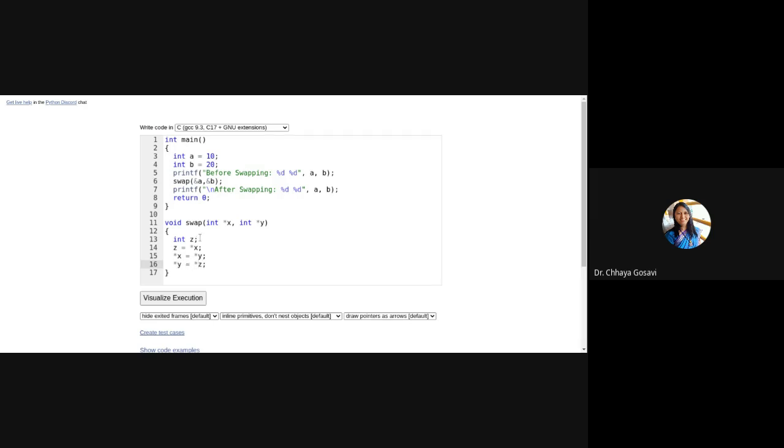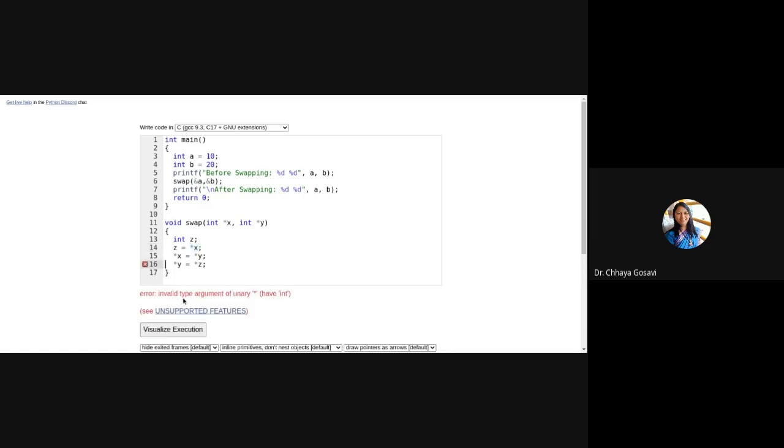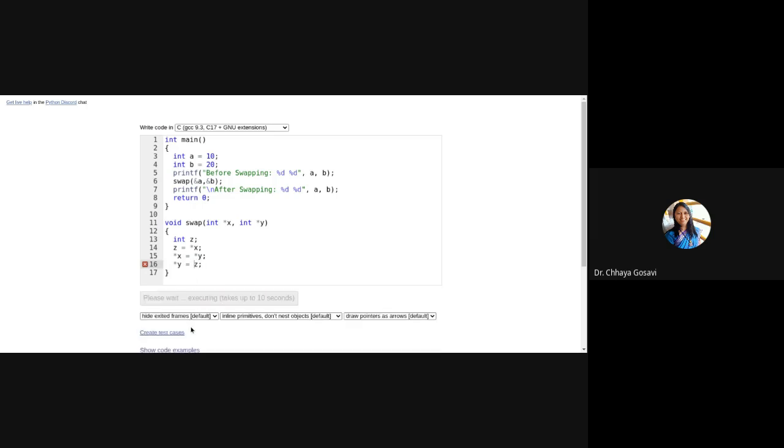Here z is a temporary variable, the value of x, that is star x, is passed to z, then the value of y is passed to x and the value of z is passed to y. We'll see how it executes. Z is not a pointer variable, it's an integer variable.